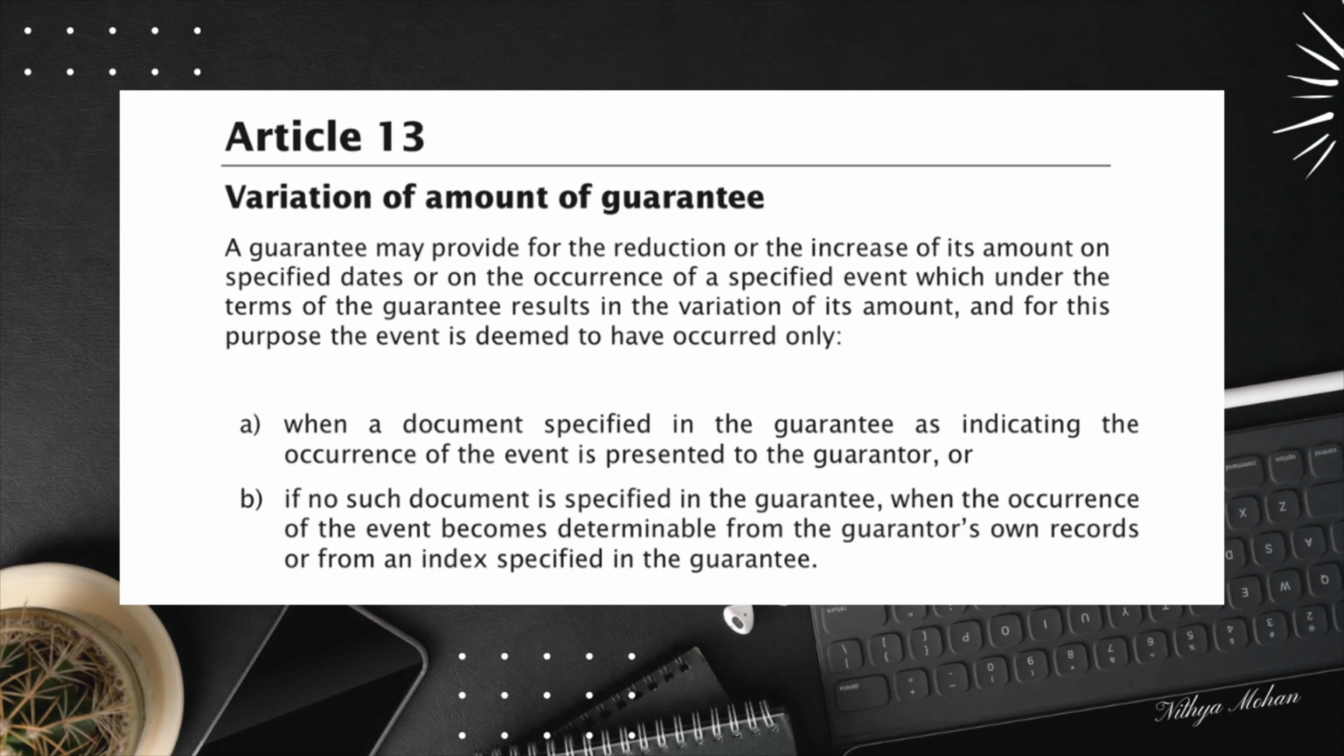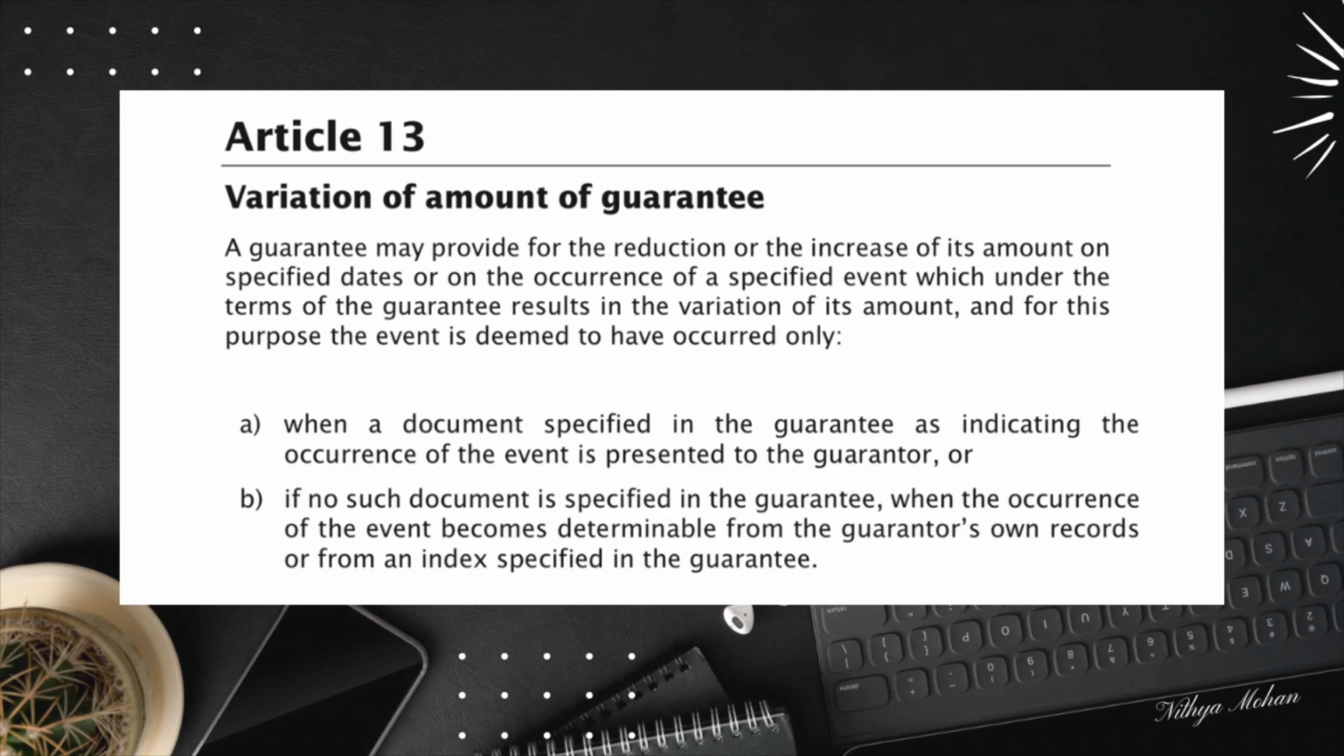For this to be valid, the occurrence of the event must be determinable from one of the three sources. First, a document that explicitly indicates the event has occurred. Second, the guarantor's own record as defined in URDG 758 Article 2. Third, a publicly available index specified in the guarantee.